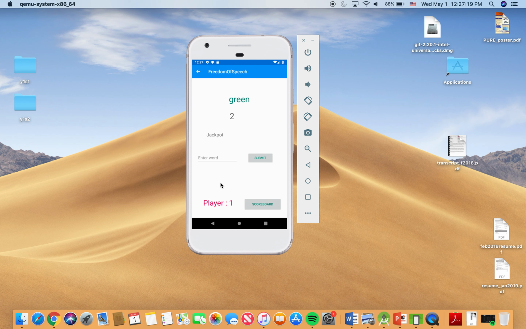Good. And some additional rules. After each round, if everyone has come up with a valid word, then the jackpot point value, which right now is 2, will increase. This will determine the points that are given out, which we'll get a little bit more into later. However, if a player enters a word that is not in the dictionary or a word that has already been used, the round will end, and the scoreboard page will appear.